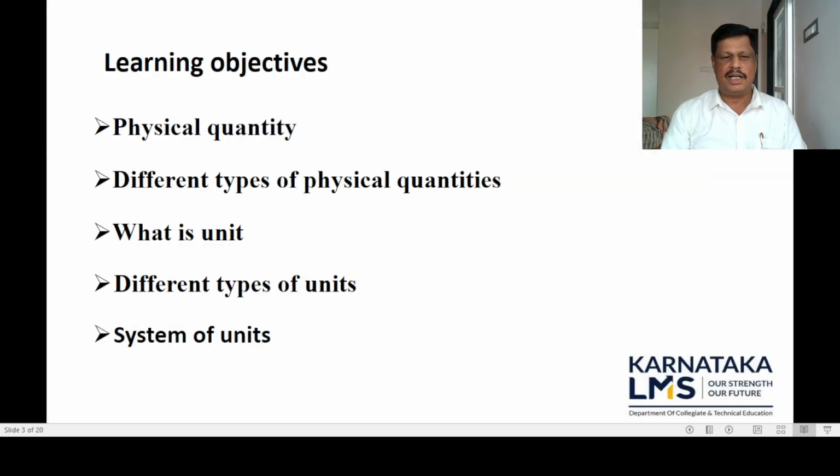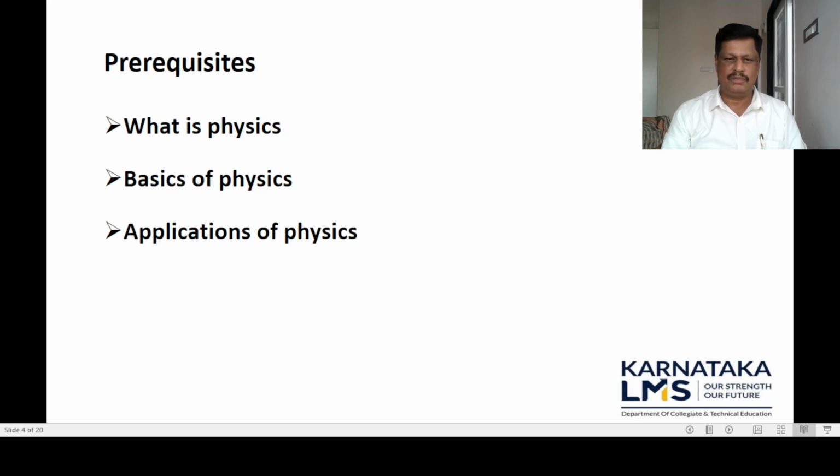What are the learning objectives of this session? The students should know about the physical quantity, different types of physical quantities, what is a unit, different types of units, and also different systems of units.